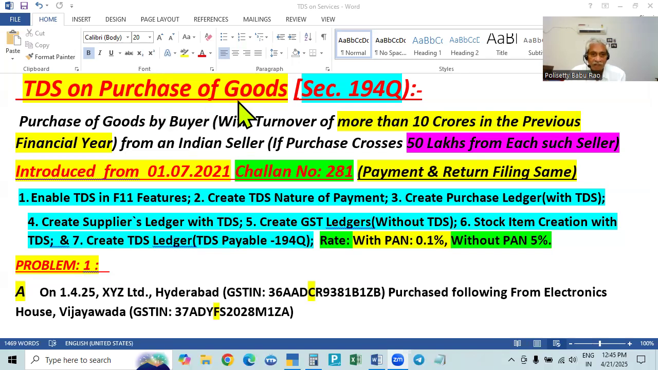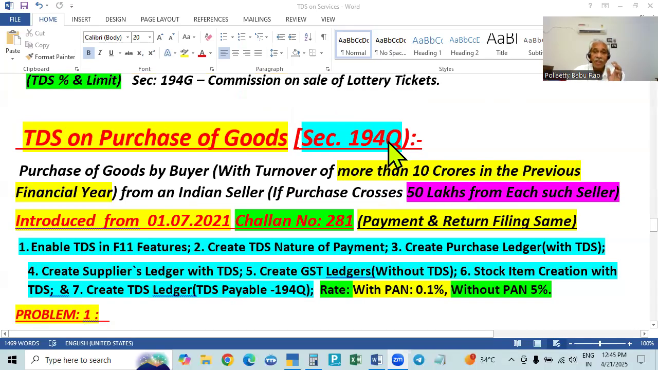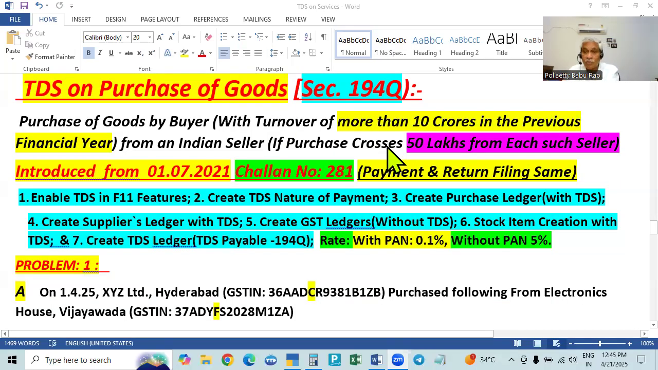So on the purchase of goods, we have to deduct TDS under 194Q. So in this, what is the provision? Every Indian buyer, the person who is purchasing, buying goods from an Indian seller, both should be Indian, the buyer has to deduct TDS on the taxable value of the goods. The buyer means the person who is purchasing the goods, he has to pay money. That is why he will deduct. He is called the deductor. So the buyer is called the deductor. He will deduct the TDS on the purchase of goods from an Indian seller.